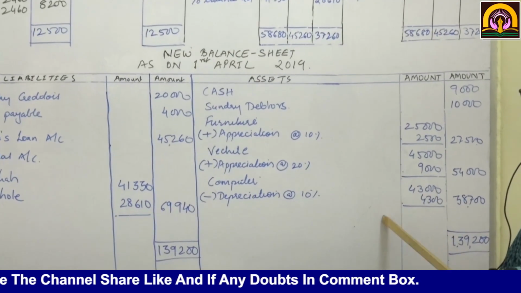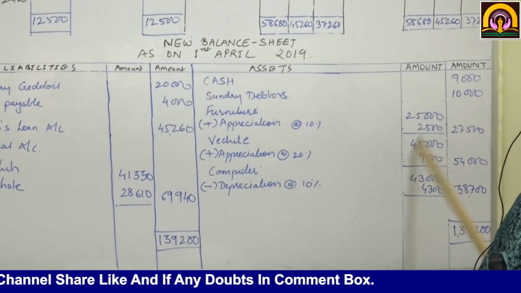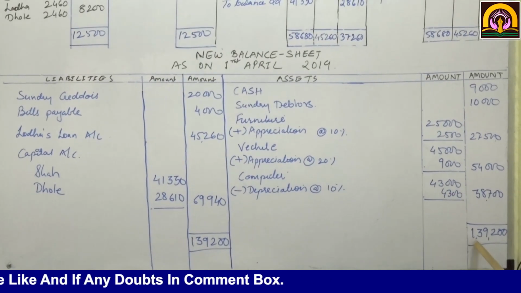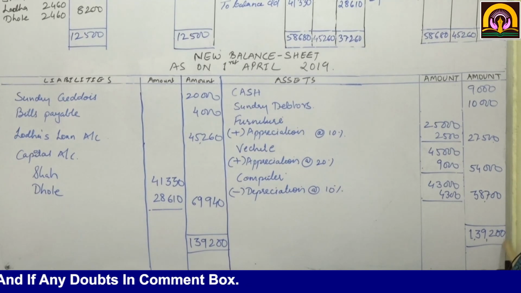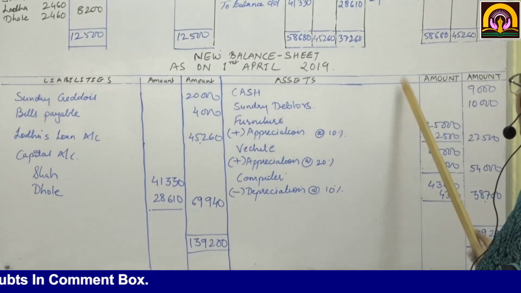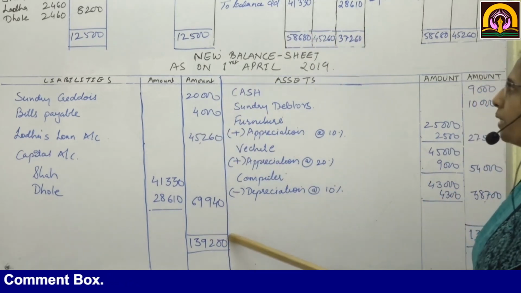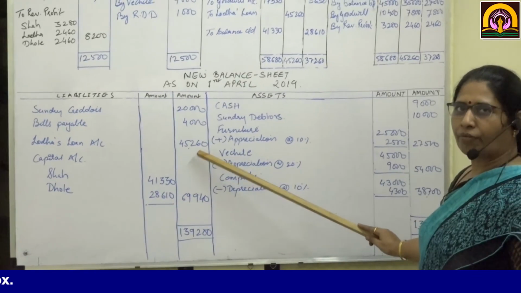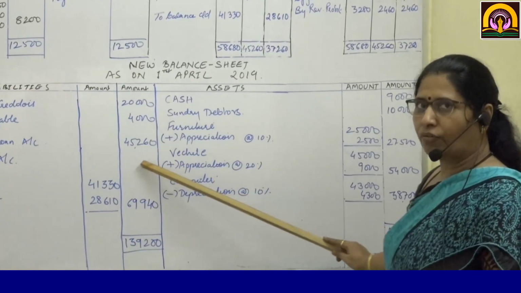Now here we have completed the asset side also, and if you total up, the total will come to 1,39,200. Here we have completed the last sum, number 5 of this chapter, and we have come to the end of this chapter.